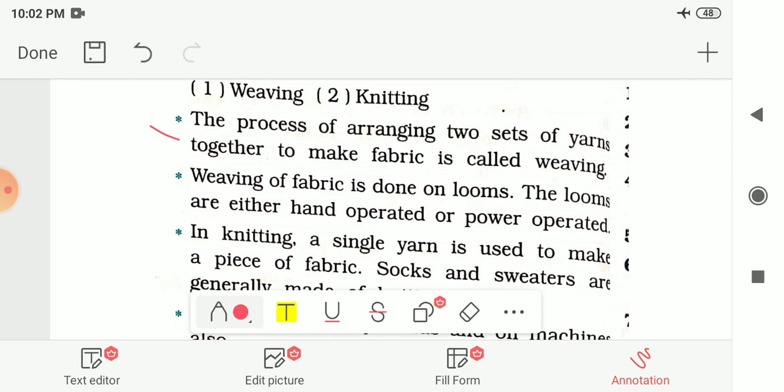And weaving of fabric is done on looms. A loom is a machinery which is used for weaving. And the looms are either hand operated or power operated.